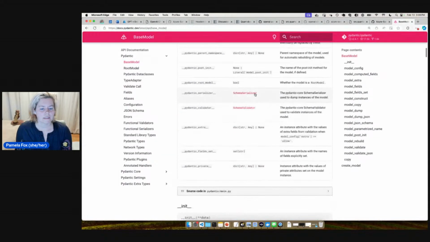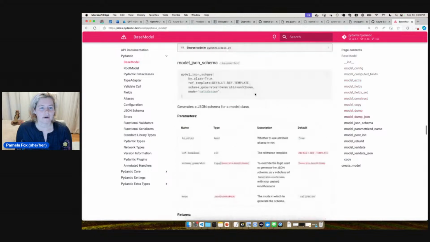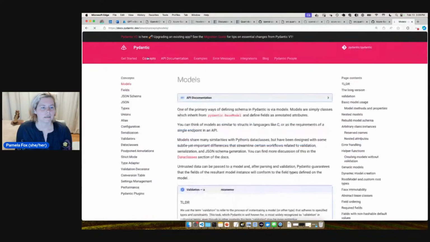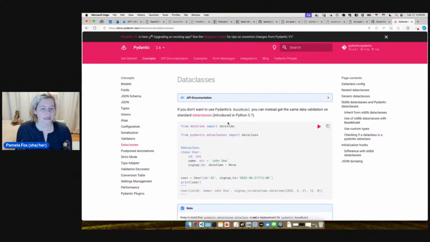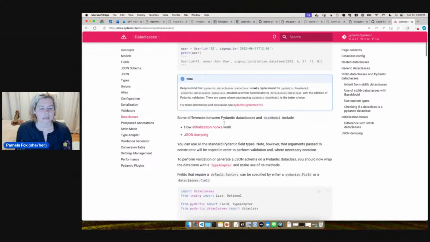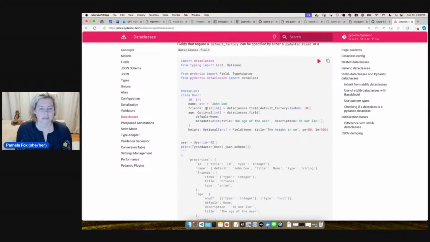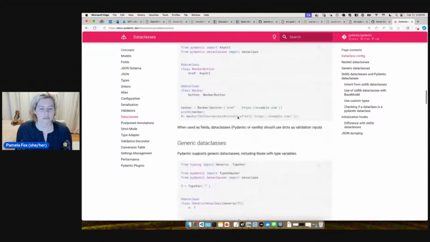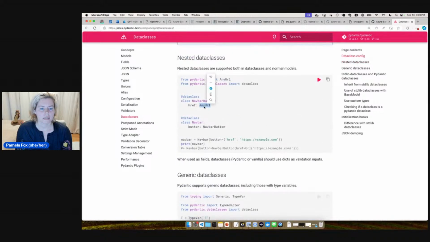Let's see. So we've got, and this is the reference. Okay. Concepts, maybe concepts. So data classes. And let's see, this one is a list of integers, optional integers, integer, href, any URL.